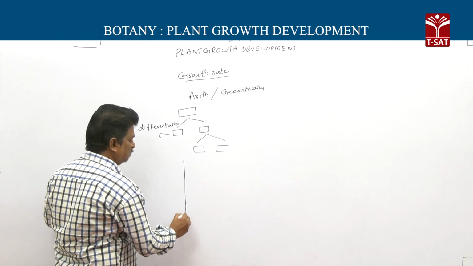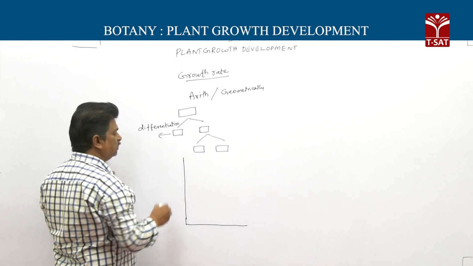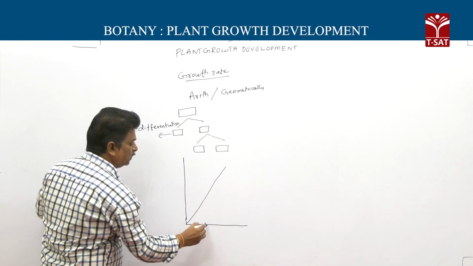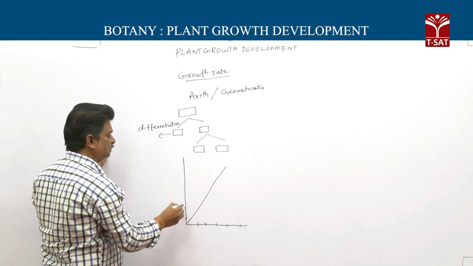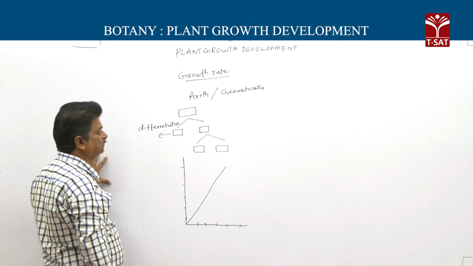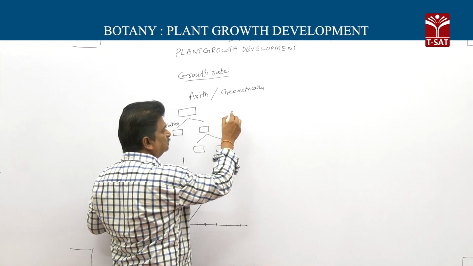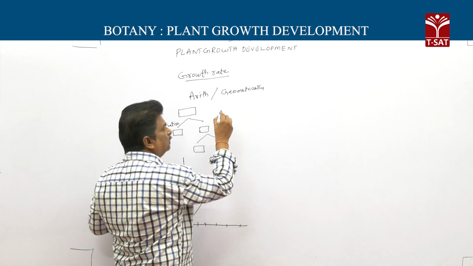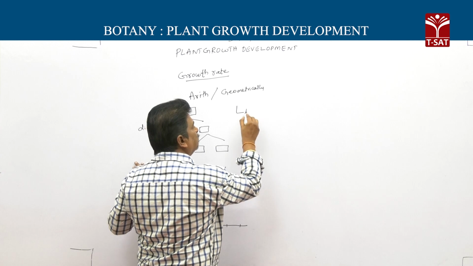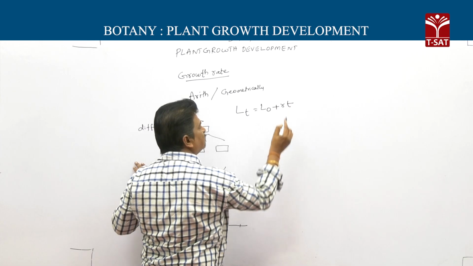When a graph is drawn between length of root against time, a linear line can be obtained. Arithmetic growth can be expressed by the following formula: LT equal to L0 plus RT.